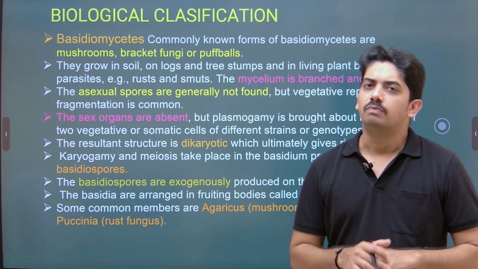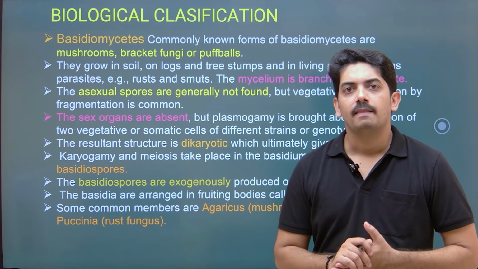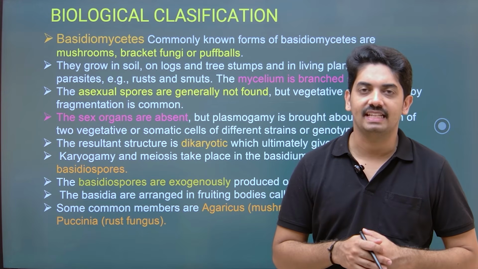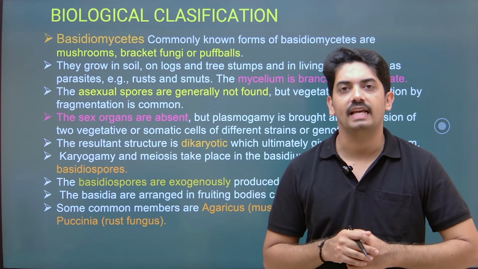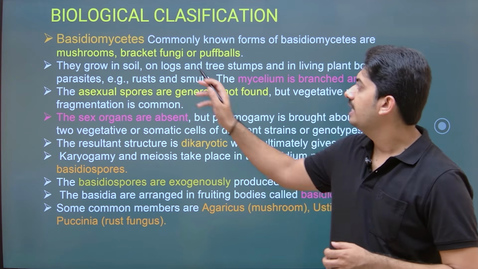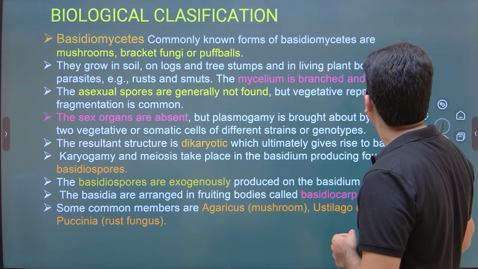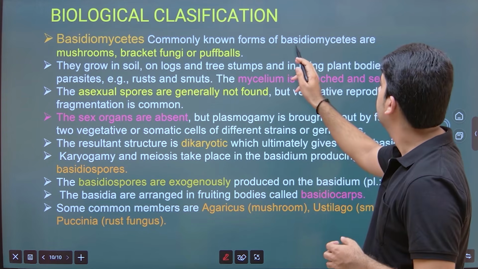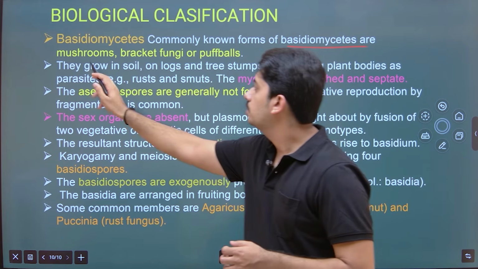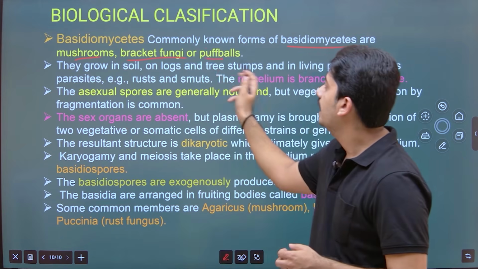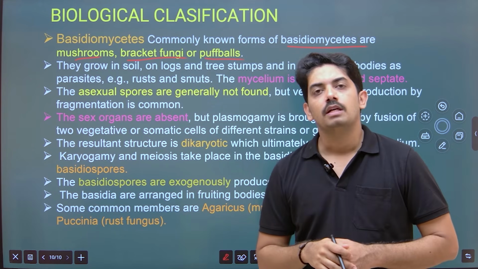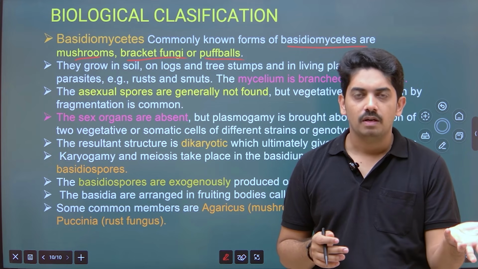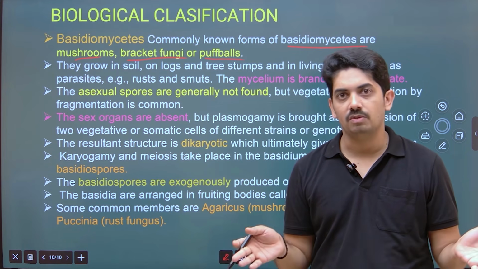Next one, Basidiomycetes. Very common fungus. Even we eat it. Edible Agaricus is the best example to get an imagination of all the characters. Now, commonly known forms of Basidiomycetes are mushrooms, bracket fungi, and puffballs. Bracket fungi are very common whenever you visit any forest or maybe nearby your house.